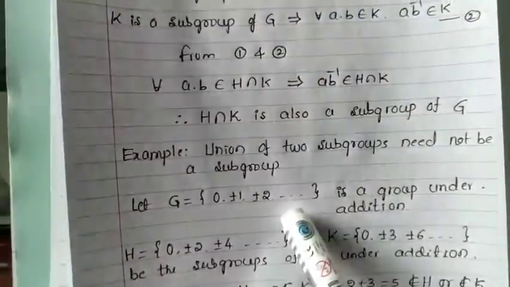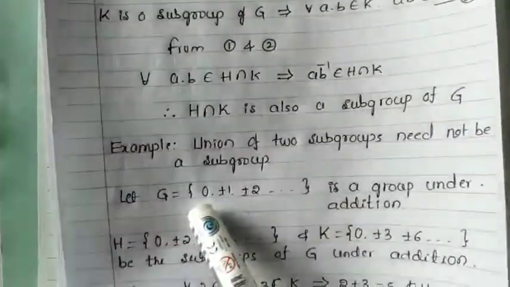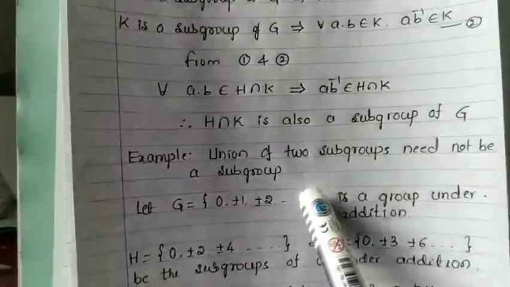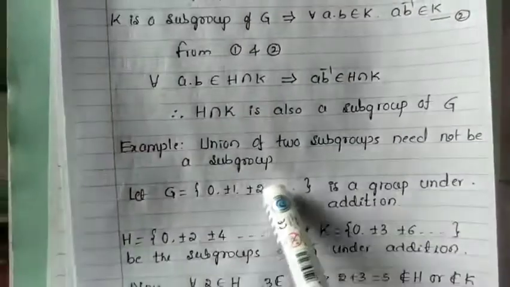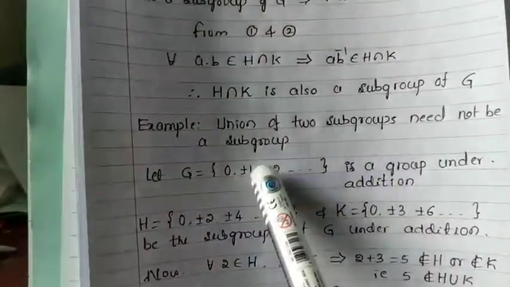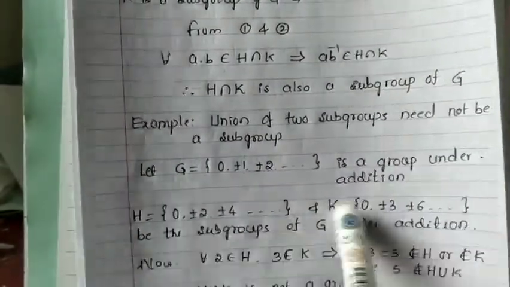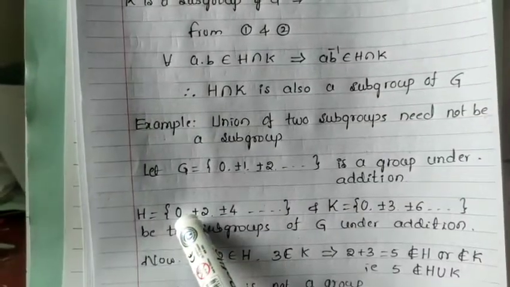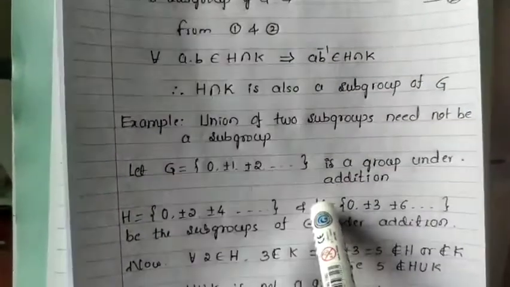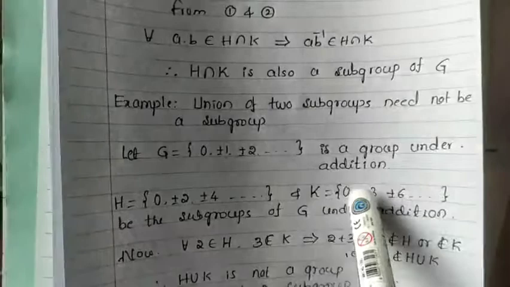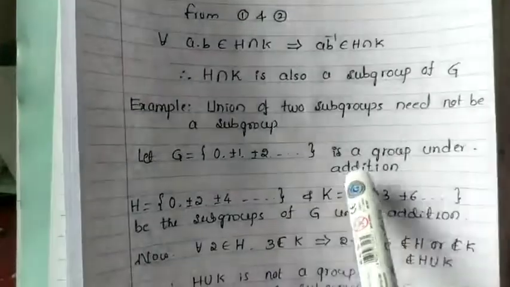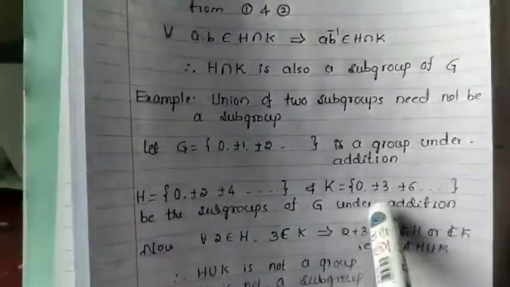Under addition, the identity element is 0. The inverse of plus 1 is minus 1, the inverse of plus 2 is minus 2, and so on. Immediately the closure and associative laws are also satisfied. No doubt that G, the set of integers, is a group under addition. Now, within G, consider two subsets H and K. H is the integers 0, plus or minus 2, plus or minus 4, plus or minus 6, and so on. And K is the multiples of three: 0, plus or minus 3, plus or minus 6, and so on. Both H and K are groups, hence H and K are subgroups of G.